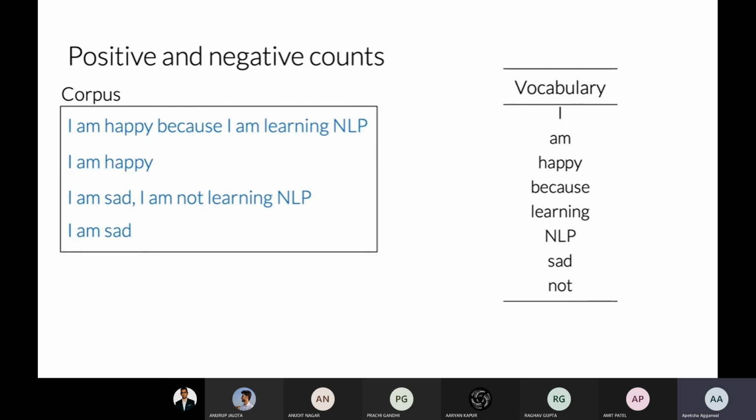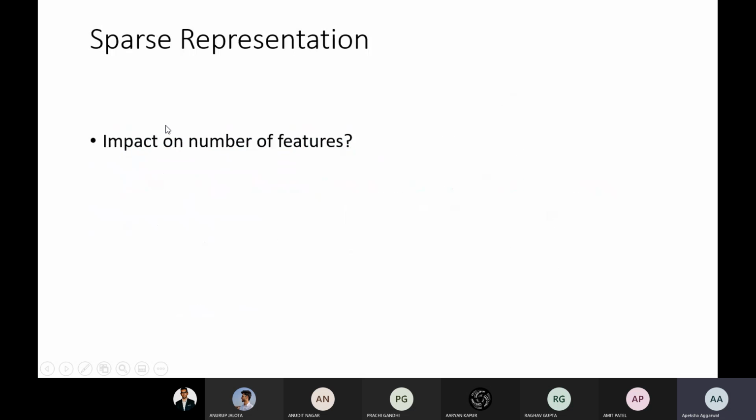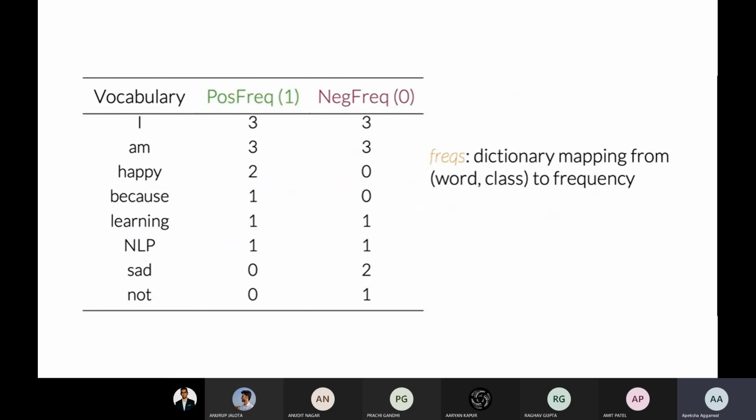In the positive sentences, "I am" is appearing 3 times, "happy" is appearing 2 times, "because" is appearing 1 time, and "learning" is appearing 1 time. So "I am" is 3 times, "happy" 2 times, "because", "NLP" and "learning" 1 time each, right? Similar goes for the negative sentences.